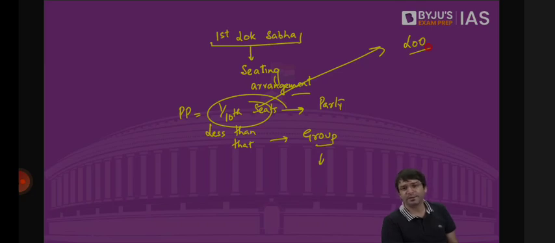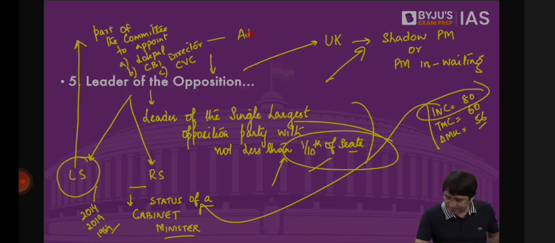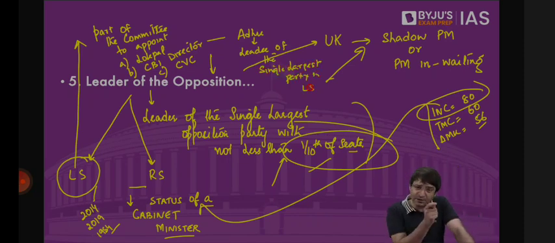Somebody is asking, sir, is Adhir Ranjan Chaudhary not the leader of the opposition in Lok Sabha? No. Mr. Adhir is the leader of the single largest party in Lok Sabha. But he is not the leader of the opposition, because to get this title of the leader of the opposition, your political party should have not less than 1/10 of the seats in Lok Sabha.